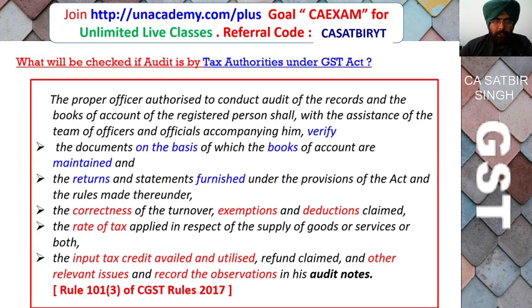So what will be checked by the audit party if the audit is by the tax authority? In this case, the GST department or the chartered accountant or cost accountant will check the documents on the basis on which the books of accounts are maintained. He will reconcile books of account and the GST returns and statements furnished under the GST Act. He will check whether exemption under GST has been correctly claimed, and deduction has been correctly claimed. He will also check the rate of tax applied in respect of supply of goods and services. He will also check input tax credit availed and utilized, GST refund claimed, and other relevant issues.